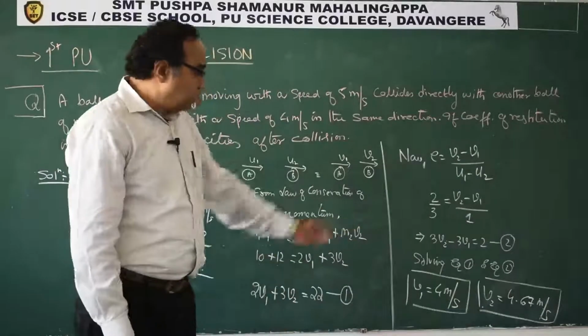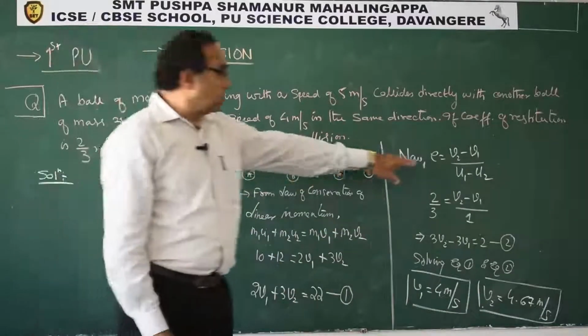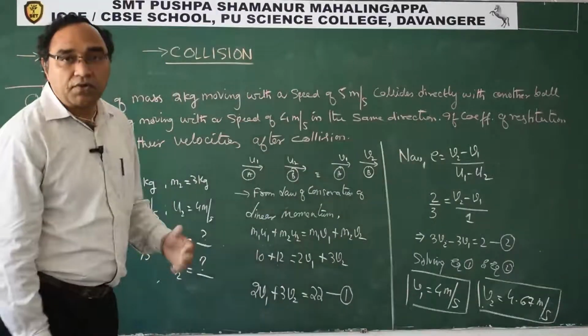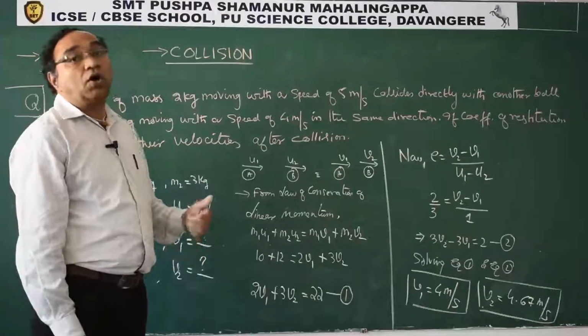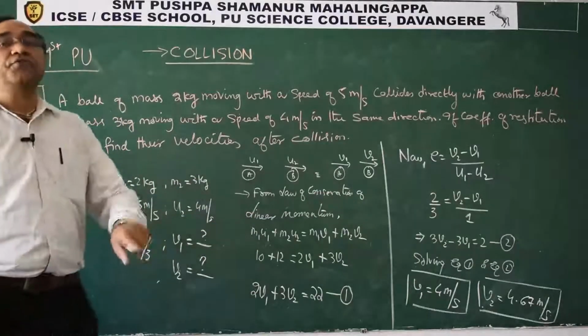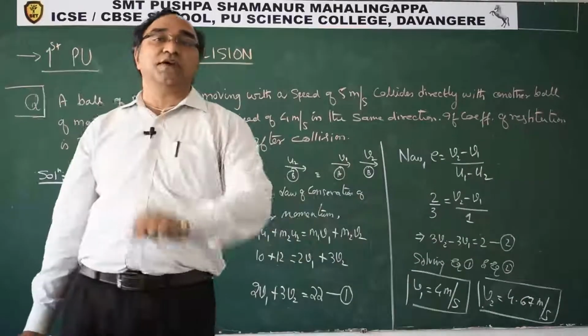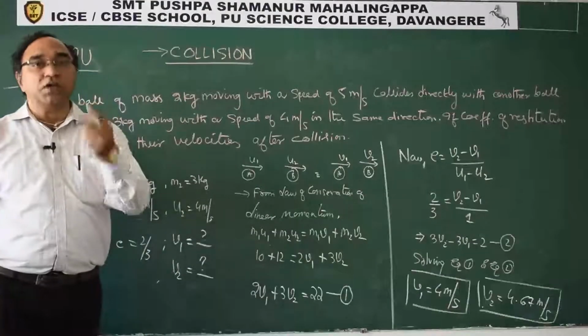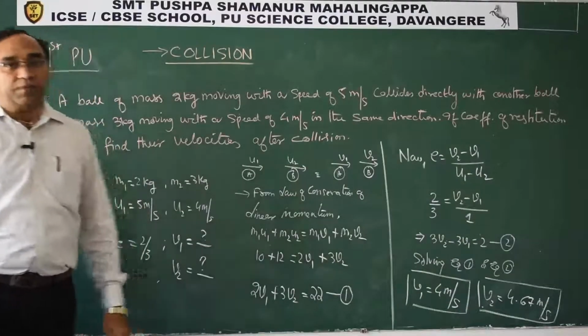This is exactly how, by using the concept of coefficient of restitution E, we can simplify the equation. We don't have to go for the law of conservation of energy because E was given to us. If E is not given to us, then we have to go for the conservation of energy. Then only we will be able to solve the two equations in which the two variables will be there.